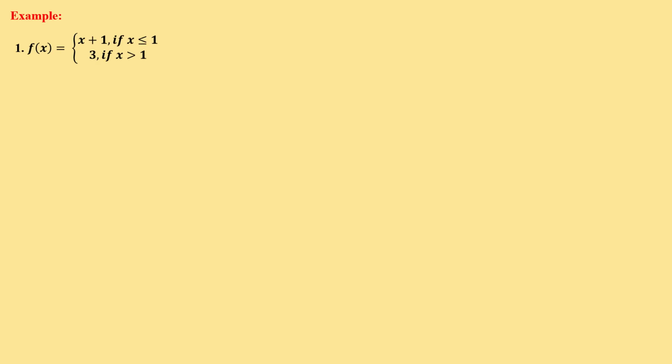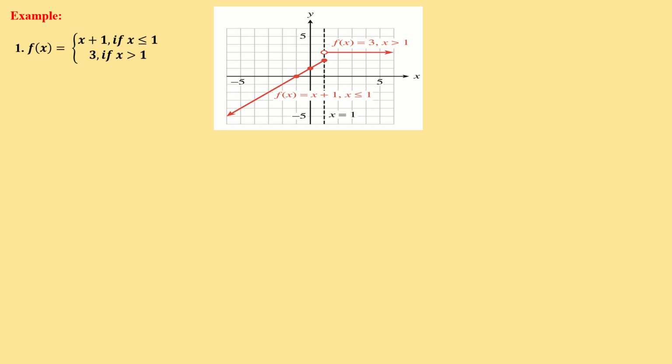Example: f of x is equal to x plus 1 if x is less than or equal to 1, and 3 if x is greater than 1, right? See the function. f of x is equal to x plus 1 for x less than or equal to 1, f of x equal to 3 for x greater than 1, there is a discontinuity between them, right? So the red dot and white dot show the discontinuity. But f of x equal to x plus 1 is a straight line, there is no discontinuity. Then f of x equal to 3, there is no discontinuity, it is a straight line, right?